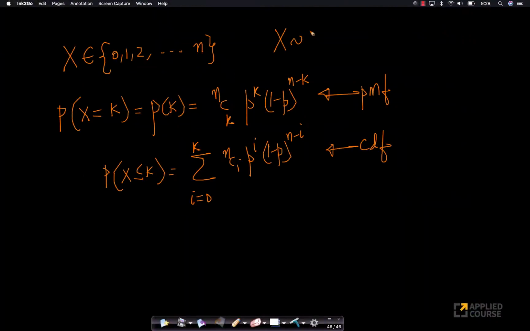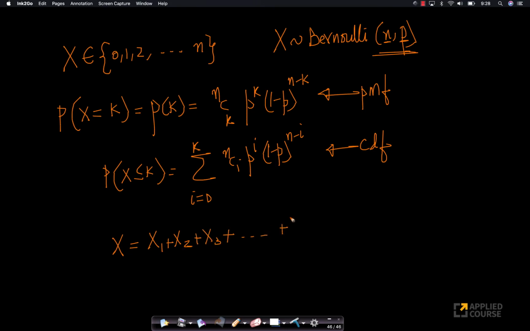So X is said to be binomial. Again, this random variable has 2 parameters, N and P. N is the number of trials in an experiment. Look at this. In each experiment, we have n repetitions of the same Bernoulli random variable. So if you think about it carefully, you can think of your random variable X as x1 plus x2 plus x3, and so on, up to xn. Now any of these xi's is a Bernoulli random variable.